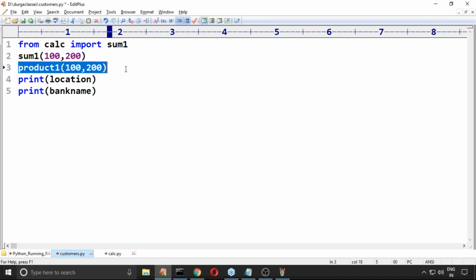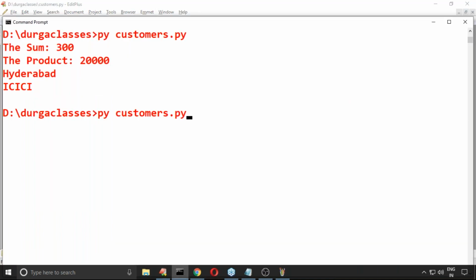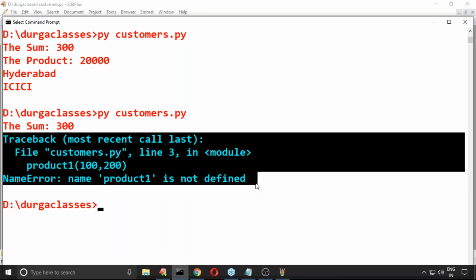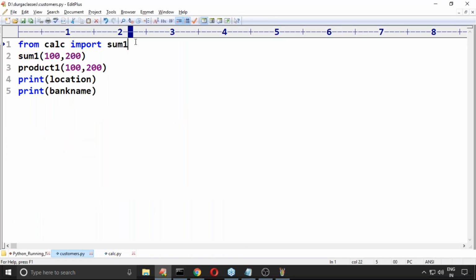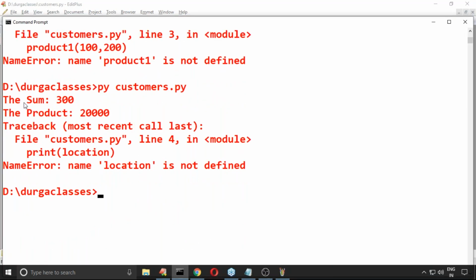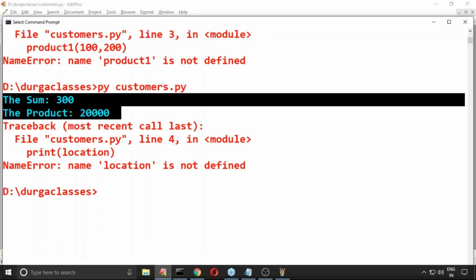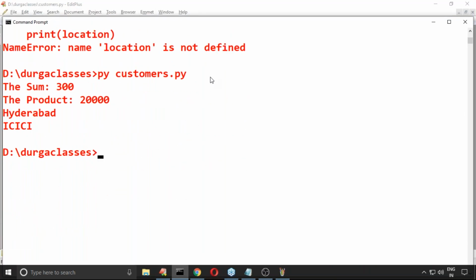But what about product one, location, bank name? Sorry, you imported only someone. Up to someone, I will provide the support, but for the remaining there is a problem. Can you please make the remaining also available? Okay, someone, product one. Now product one also is going to work out. Location also, and after that bank name also. Yes, perfect, it's working, right.